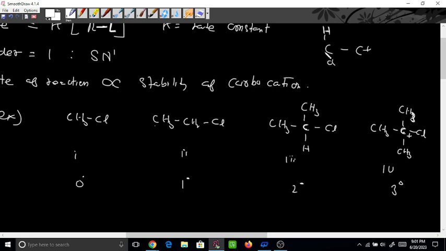This is called alpha hydrogen. So what about the hydrogen which is directly attached to the one atom only? That is not called anything. Just the adjacent one is called alpha hydrogen.